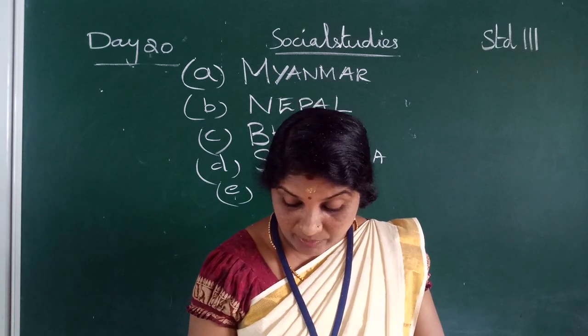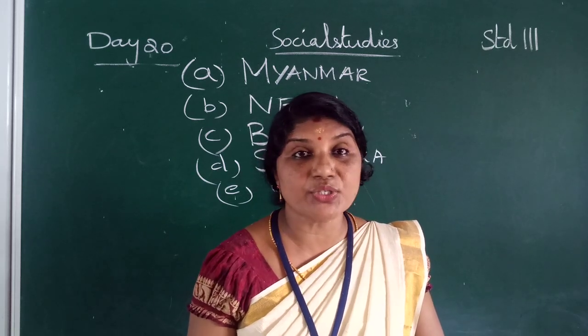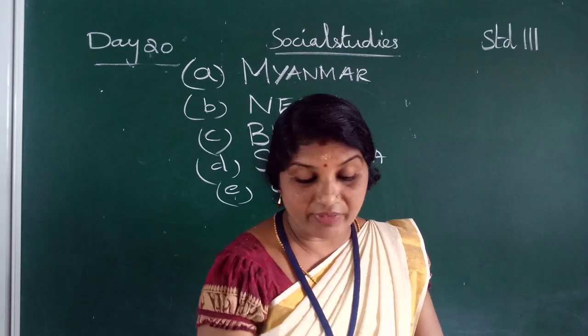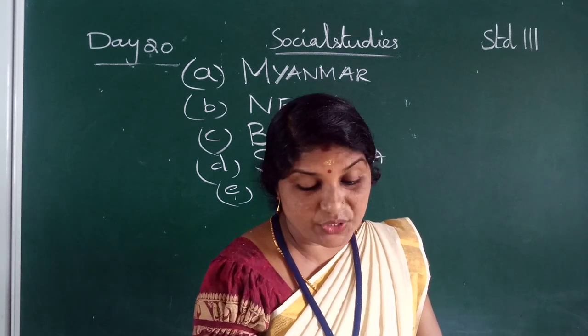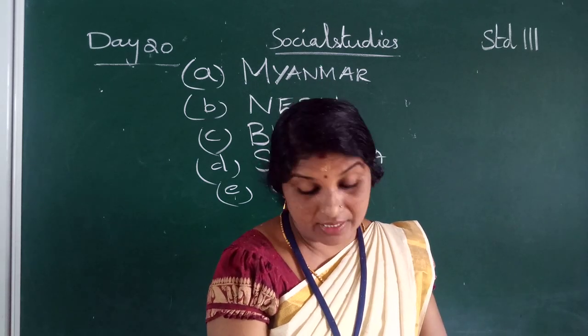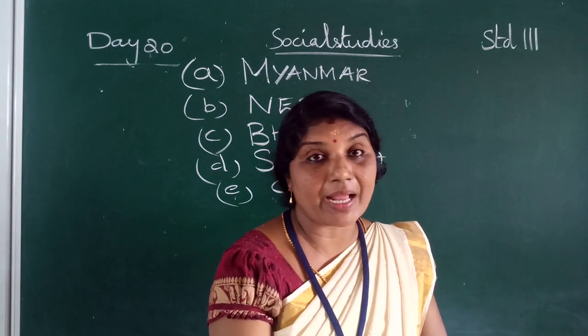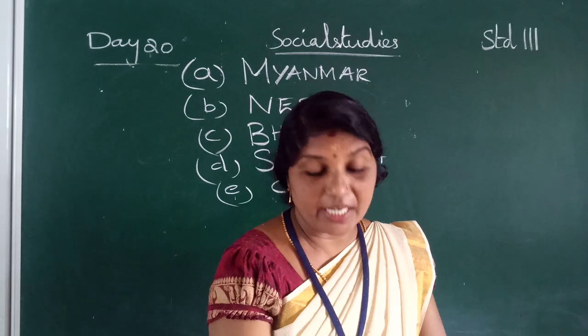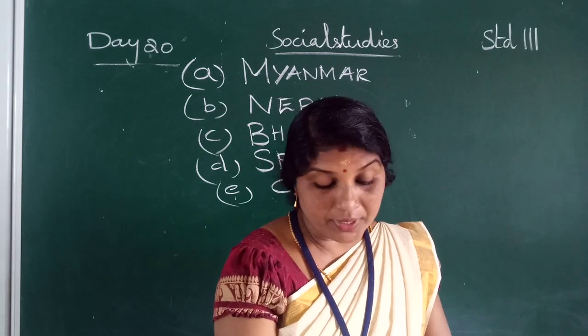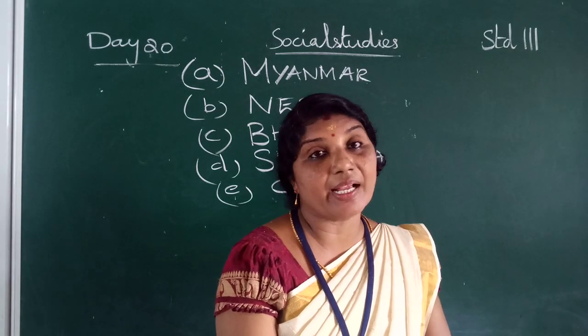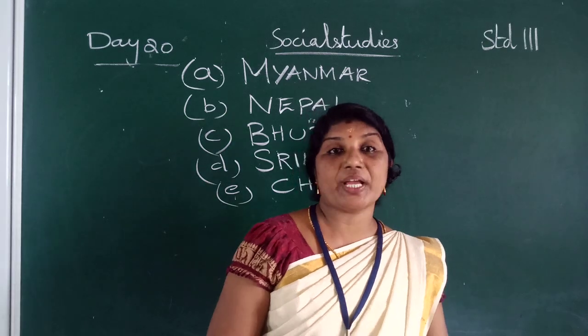The next one, fill in the blanks. The first one is peninsula. Second one seven. Third one Palk Strait. The last one is gulf. Then unscramble the letters. The first one is Myanmar. Second one Nepal. Third one Bhutan. The next one is Sri Lanka. The last one is China.